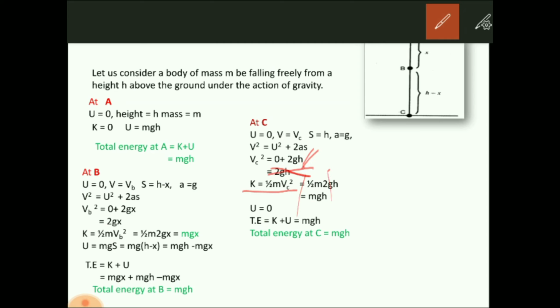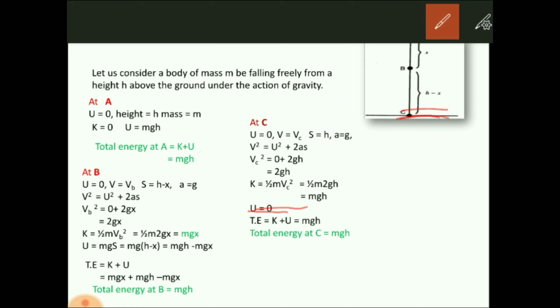So what is the remaining one? It's mgh. Okay, so the kinetic energy at this point we have got mgh. Now what is potential energy? Potential energy is 0. Now why is this potential energy 0?